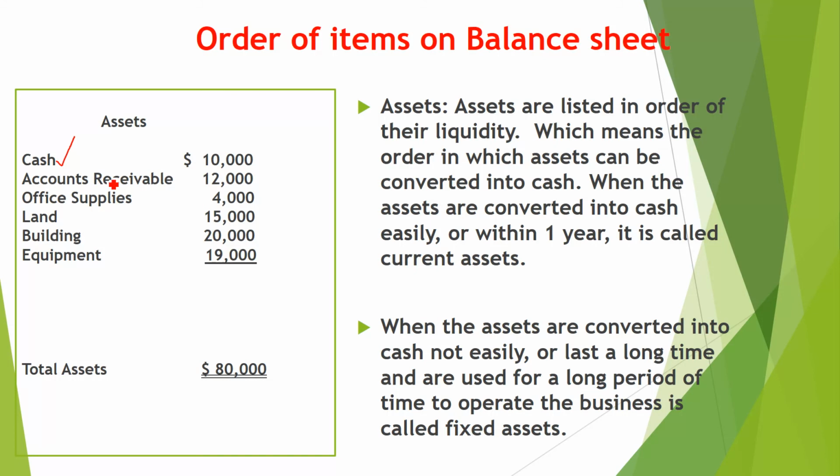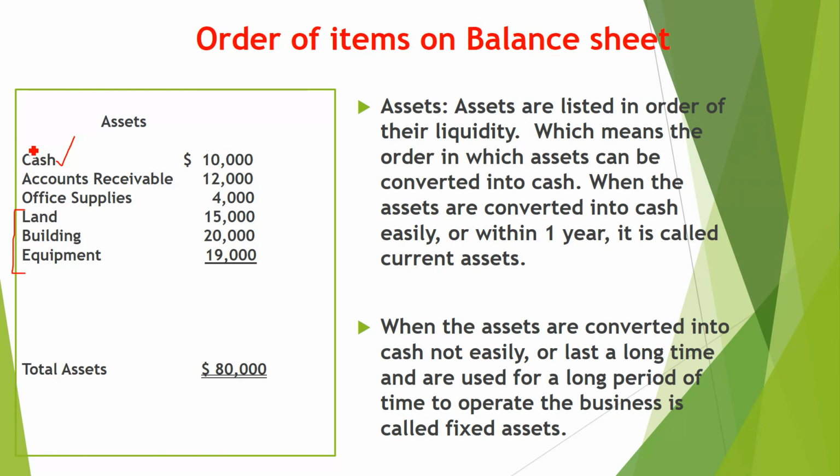Cash, accounts receivable, which you have to receive from the customer, usually within 30 days, can be converted into cash easily, and are called the current assets. And these are the long term or fixed assets. Suppose we have a building, land, or equipment, and we want to sell it, we can sell, but we cannot convert these items into cash easily. That is why it is called the fixed assets.